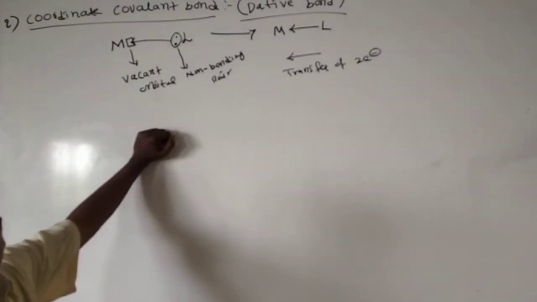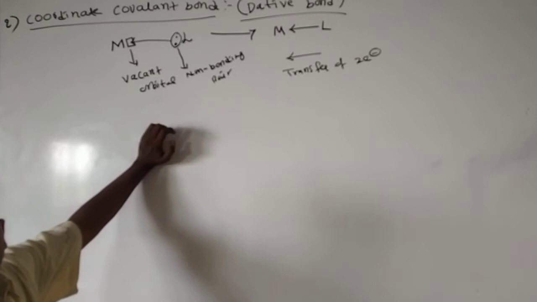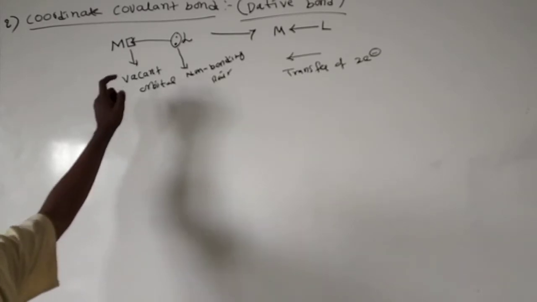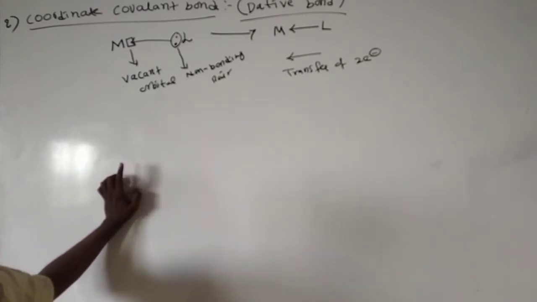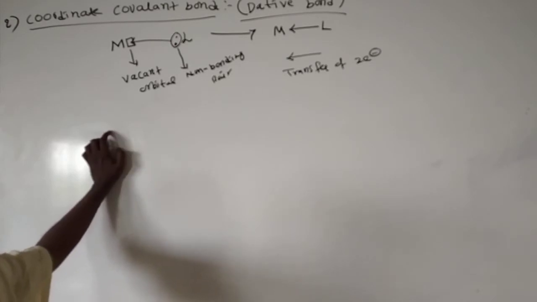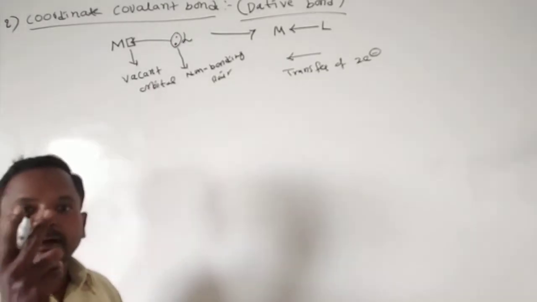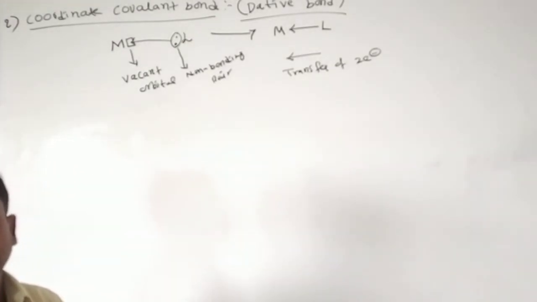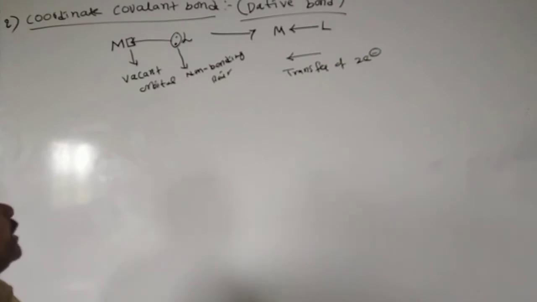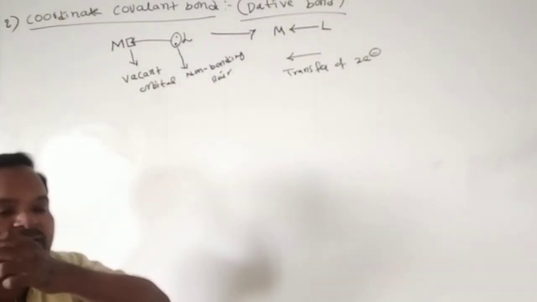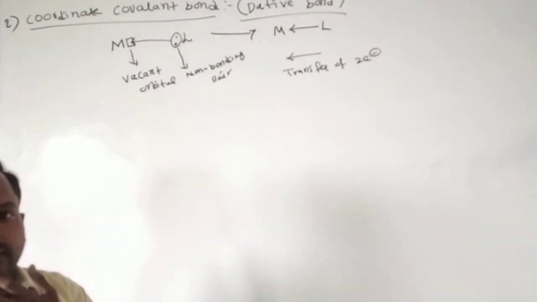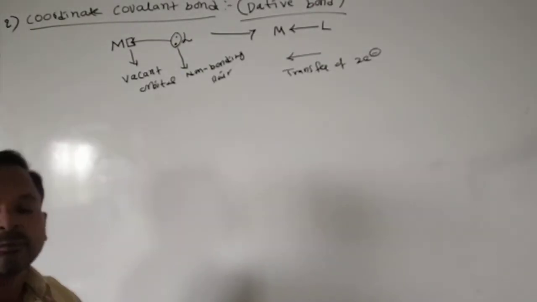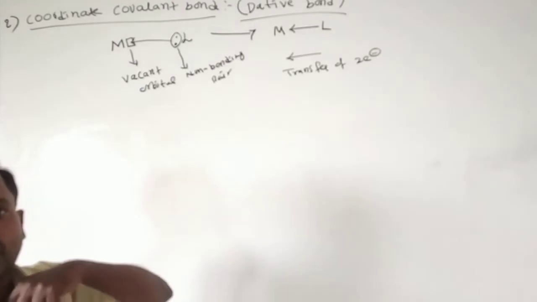Coordinate covalent bond or dative bond means one atom donates two electrons. For the formation of the bond we require two electrons, and only one atom donates the two electrons. Here only L donates the two electrons toward this vacant orbital and forms the coordinate covalent bond. This we call a dative bond.